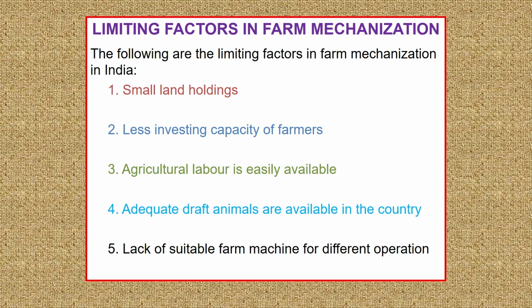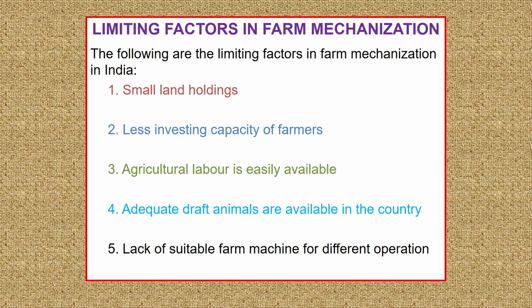The first one is small land holding. As I was saying in one of the previous classes, in India the land is being fragmented year after year, decades after decades, and generation after generation because of the dividing system. So in a family, if there are two sons to their parents, as they grow up, they have their own separate families, and that's how the parents' land will be divided among these two. And in future, these two children will grow up, and then individually their land will be fragmented. So fragmented land always prevents mechanization.